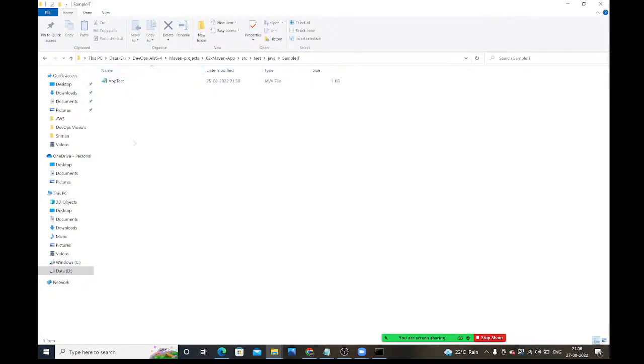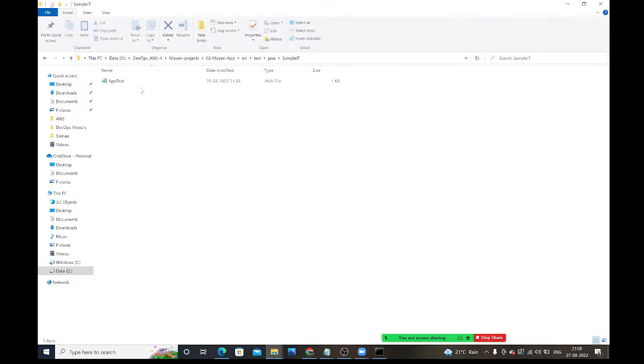Tomorrow, I will write a file like CreditCard.java, and the corresponding test class we need to write here. For whatever .java files are available in src main java, the corresponding JUnit test classes you need to write inside this test folder. We need to run those test cases to see whether they are running properly.